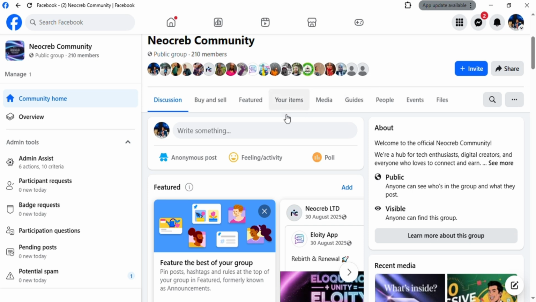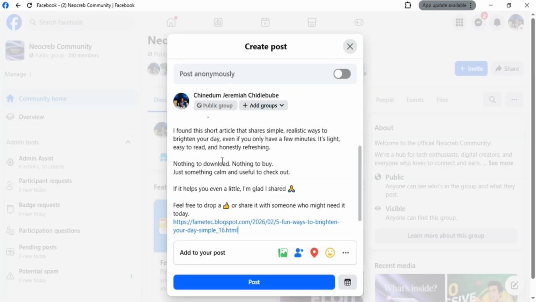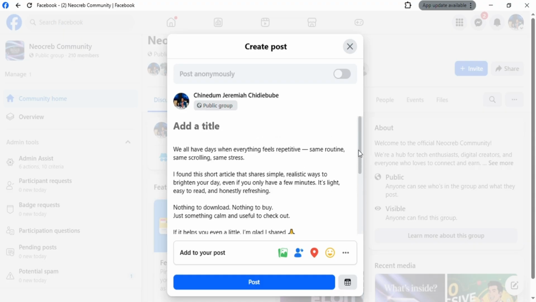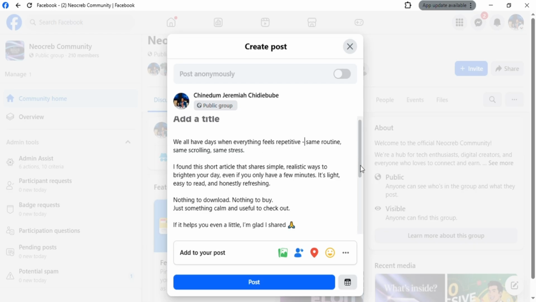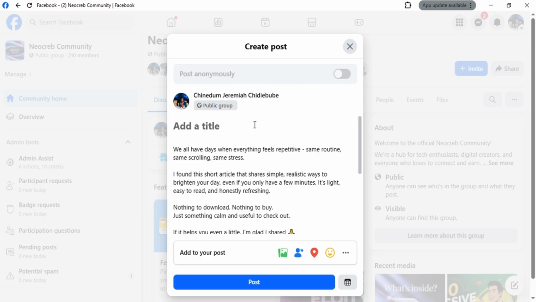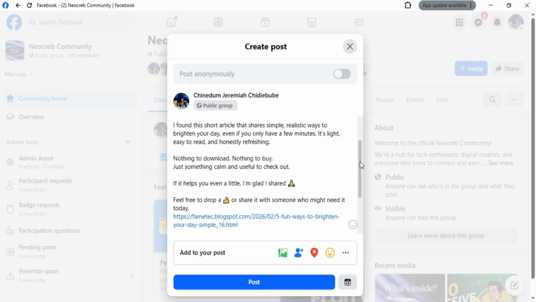This is my community where I post. I'm going to paste the article I've already created, the short version, which I think is a much more catchy version, so that it will make users visit your post to view it. I've already added my link. Let's add a short title, and you see the post is already there.